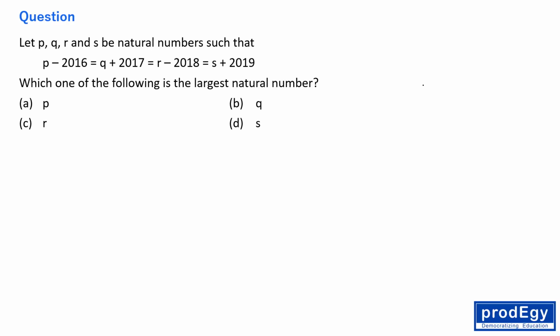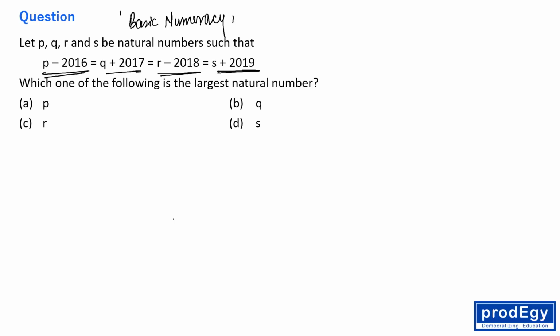This question again belongs to simple plus minus, basic numeracy. P minus 2016 is equal to Q plus 2017 is equal to R minus 2018 equal to S plus 2019. Which of the following is the largest natural number? Obviously the largest natural number is the one from which we are subtracting the largest number.